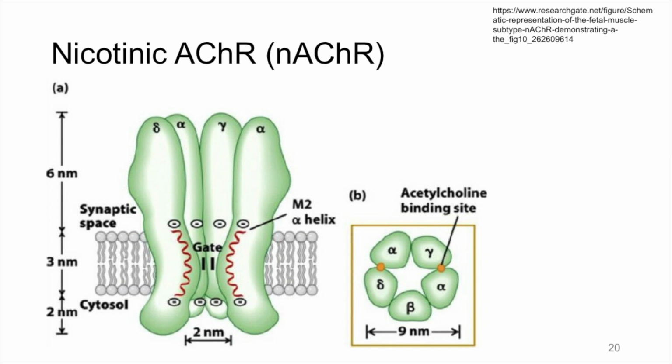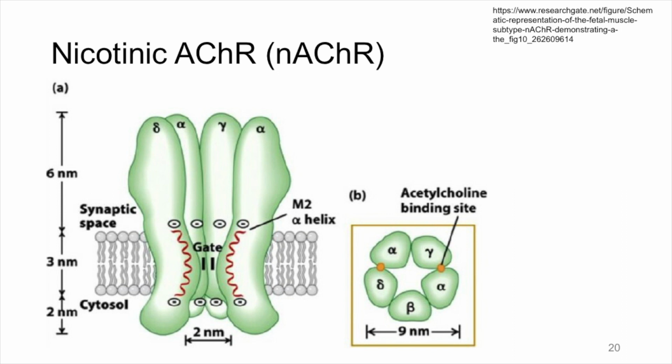Sodium ions will enter the cell, potassium ions will exit the cell, calcium ions will also enter the cell. The net flow is positive ions in. That means it will cause a depolarization called an excitatory postsynaptic potential.